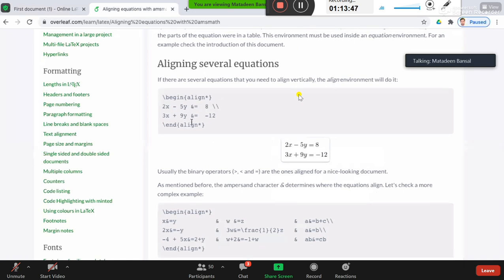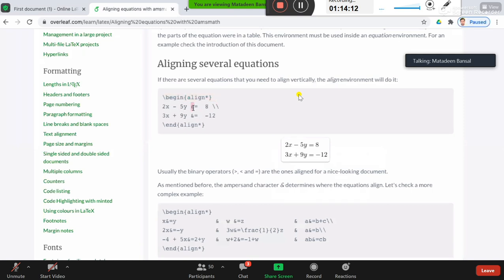Now suppose you want to write 5 equations and you want to align them at a particular point. Here there is another environment known as the align environment, A-L-I-G-N, right? These work independently. So here, 2x minus 5y equals 8.